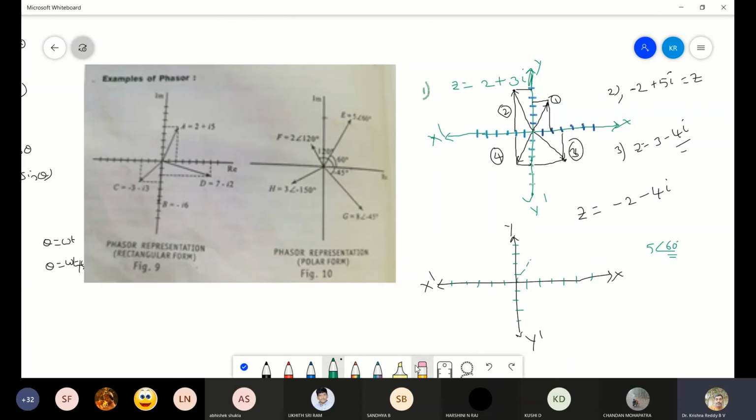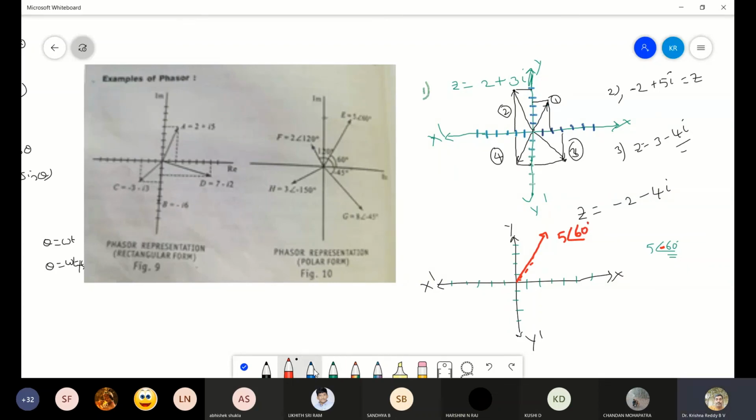Let me change the pen. So this is the 60 degree, if I say. Now what's the length of the phasor? It should be 5, so it will be coming like this. So this is the 5 angle 60 degree. In the same way, if I say this is minus 60 degree, I will consider this as the 5 angle 60 degree.